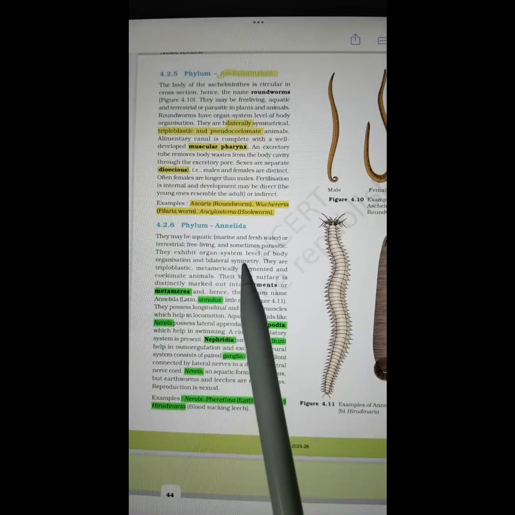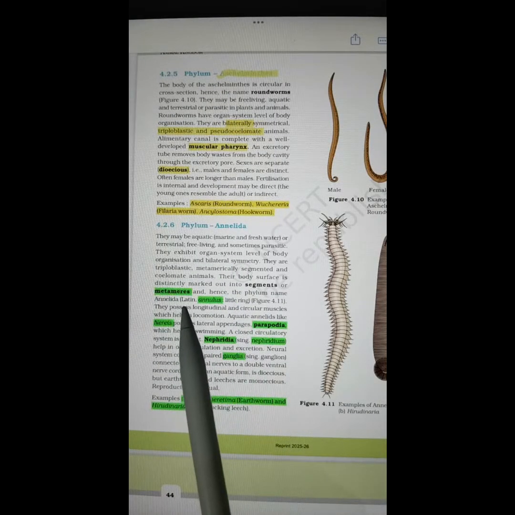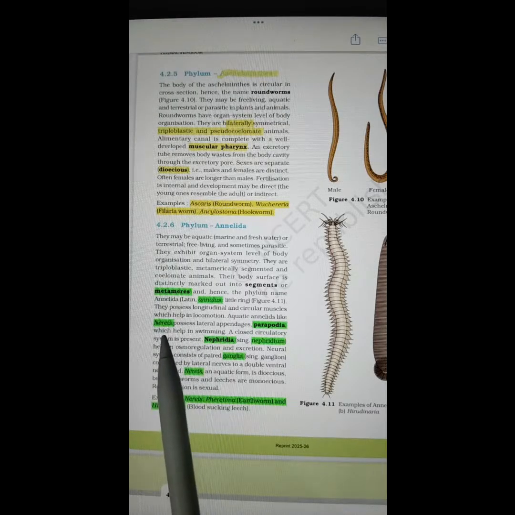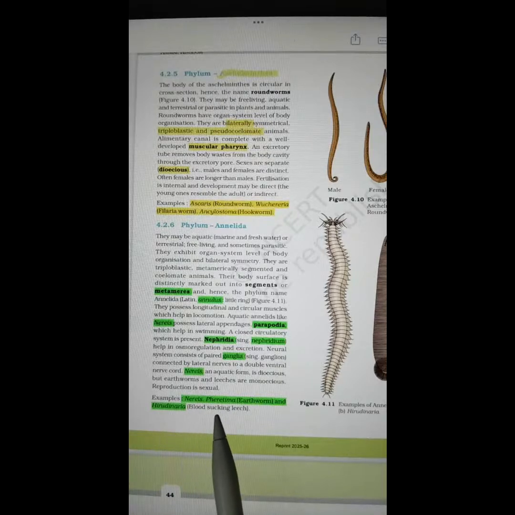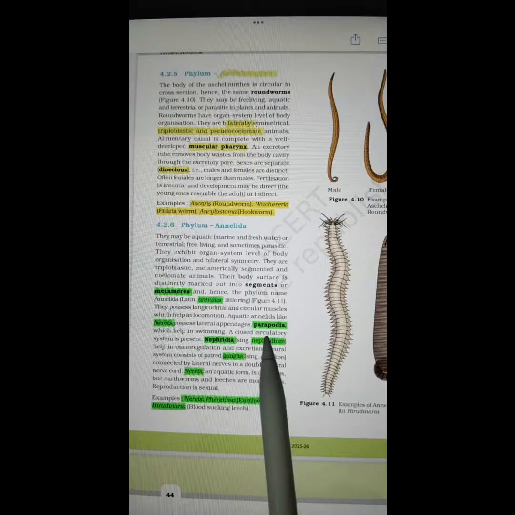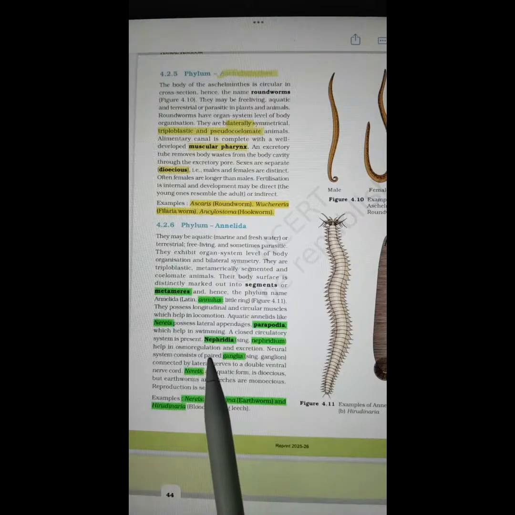Next, phylum Annelida. Segments or metameres are there in them. The word Annelida has been taken from annulus, which is a Latin word. Members are Nereis, Pheretima, Hirudinaria. Pheretima is the earthworm, Hirudinaria is the blood-sucking leech. They have lateral appendages called parapodia. Nephridia help in osmoregulation and excretion. In the nervous system, ganglia are present. So these were the terms for phylum Annelida.